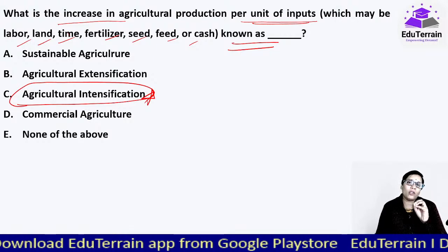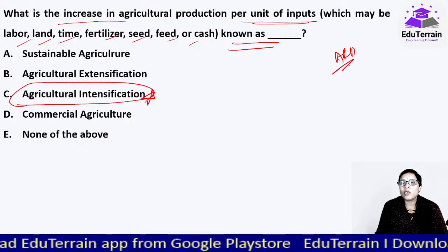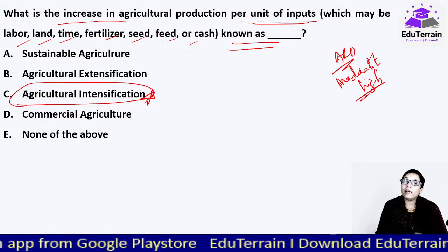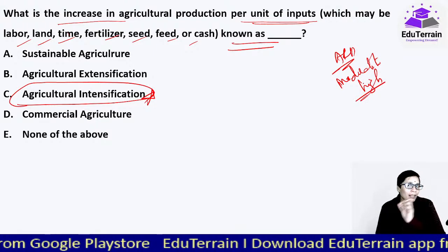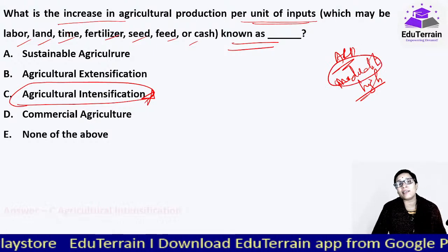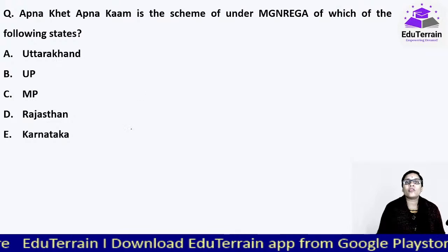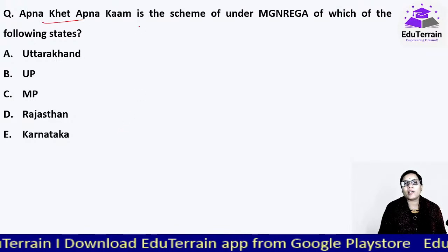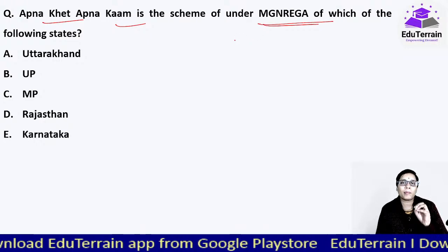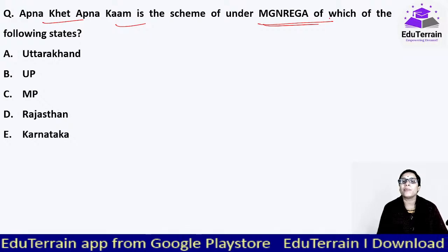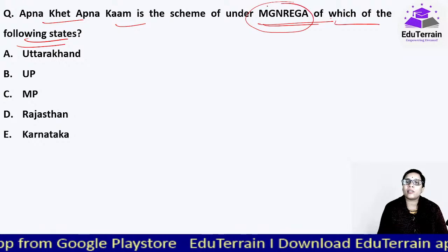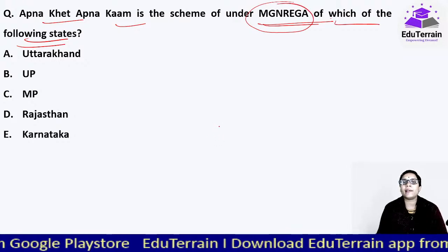So actually when we look at ARD paper, we generally say it is moderate to high level. But there are many tricky questions. If one can handle that carefully, actually a moderate paper ही है. ज़्यादा tough नहीं रहता है. Okay, moving on to our next question. Apna Khet Apna Kaam is a scheme under Mahatma Gandhi National Rural Employment Guarantee Act. That is जो scheme है of which of the following states? See, MGNREGA, this Mahatma Gandhi National Rural Employment Guarantee क्या है?